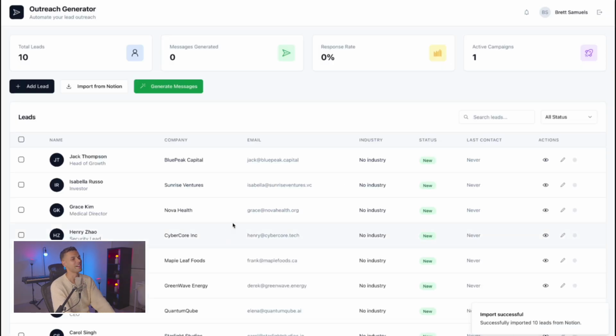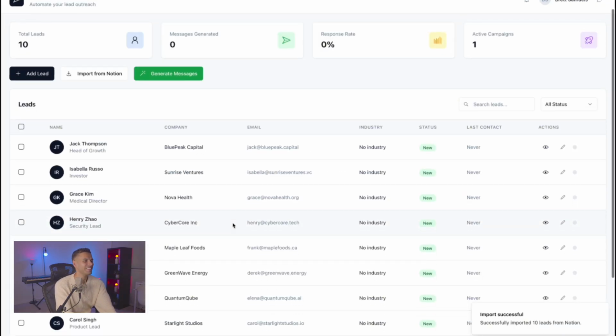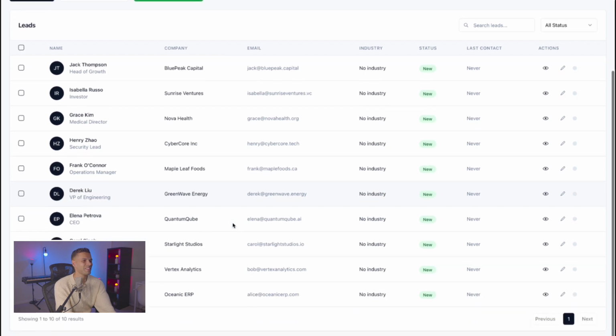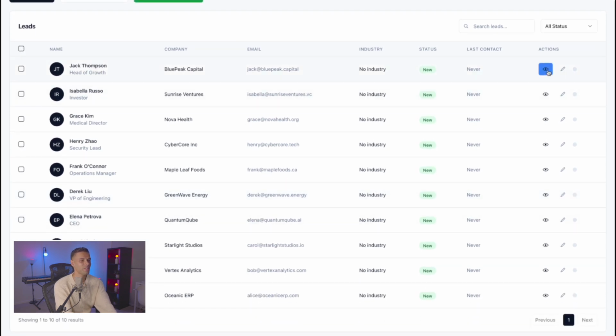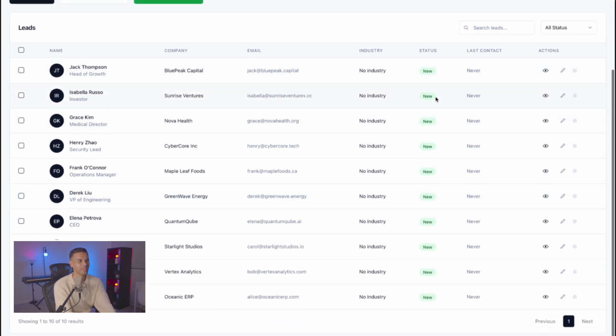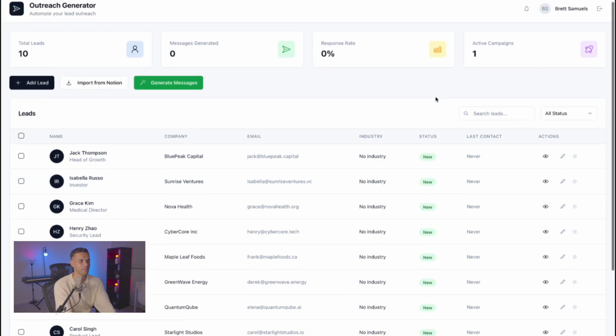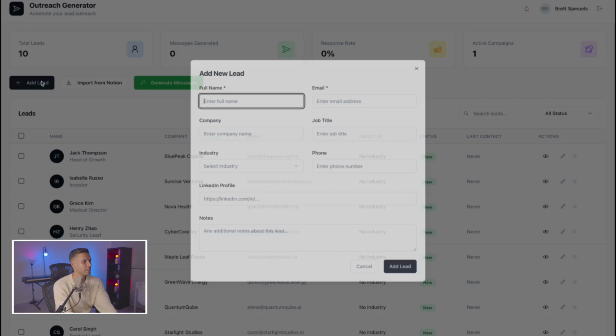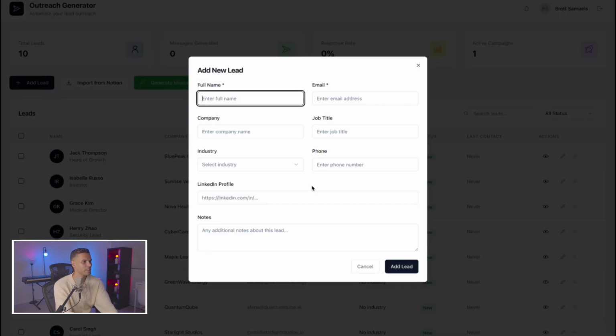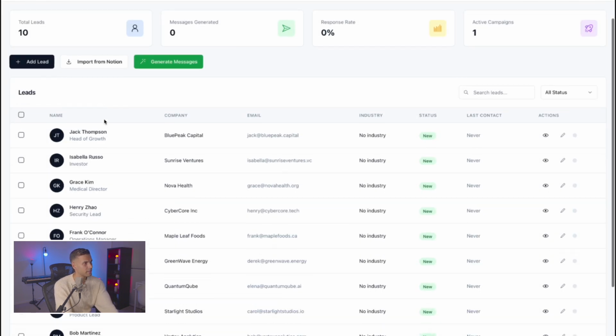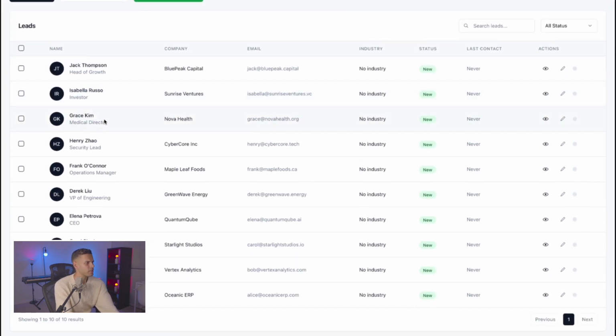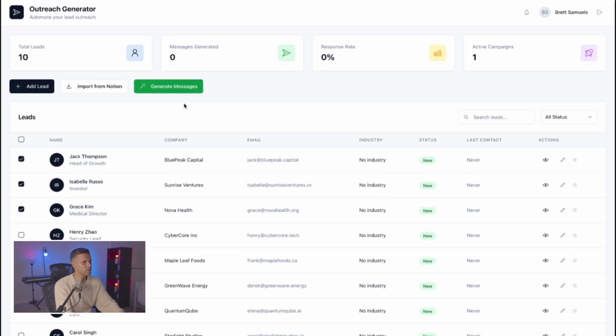That is nuts. That's crazy. That's not super simple to do. Under the hood, that is a pretty complex operation. Can we add? Yep, we can add manually. I'm not going to do that right now. I can't be bothered, but trust that it works. Let's select some leads to test our generate operation.